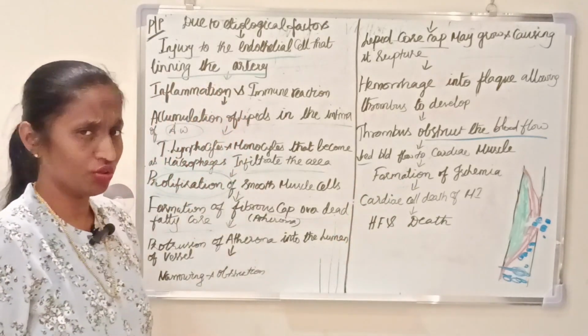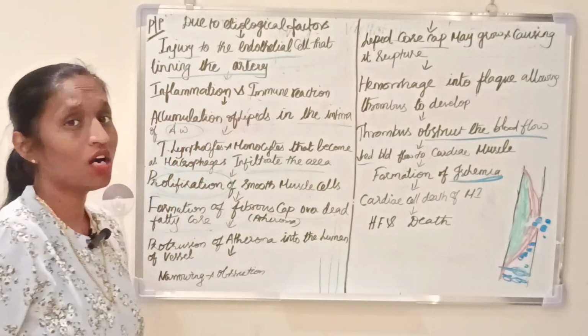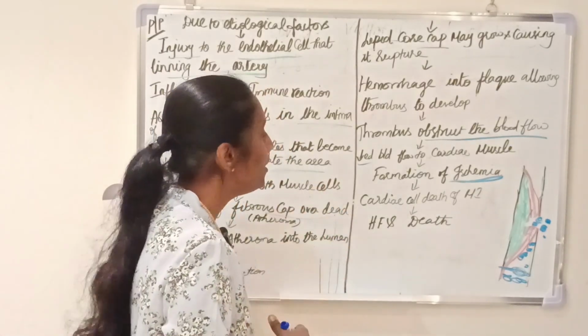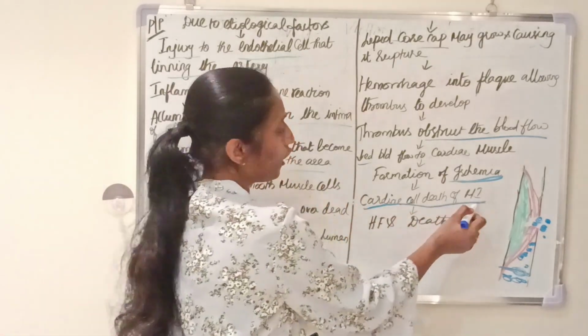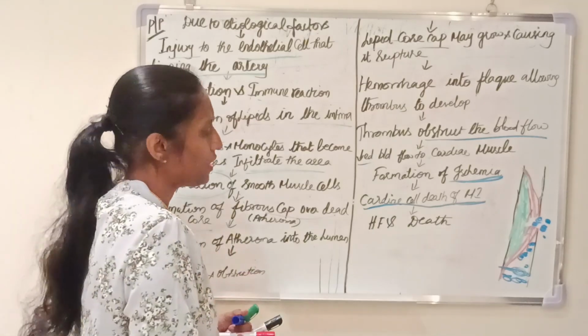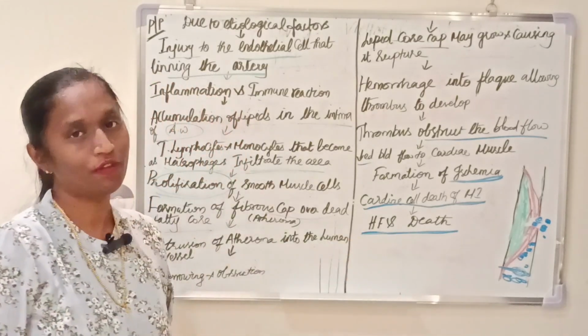That may lead to ischemia. Ischemia means decreased blood supply or oxygen to that particular part. That may lead to cardiac cell death, or myocardial infarction. If we cannot treat the person properly, it may lead to heart failure and death of the person.